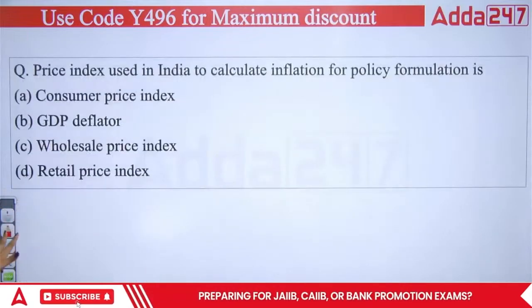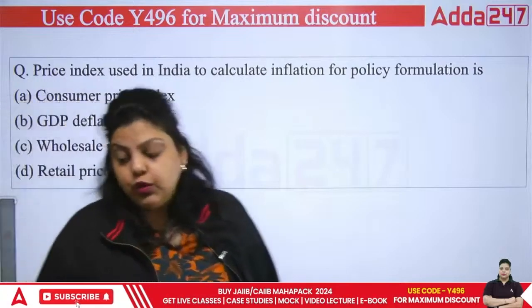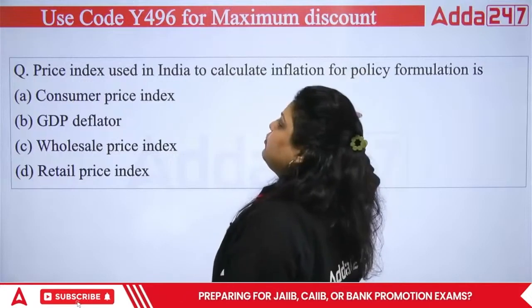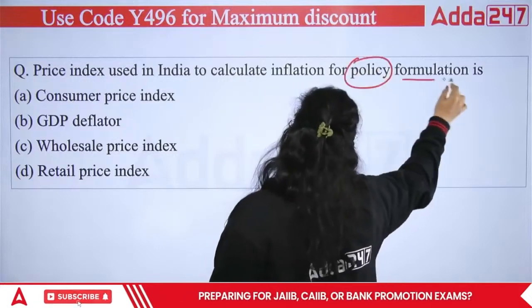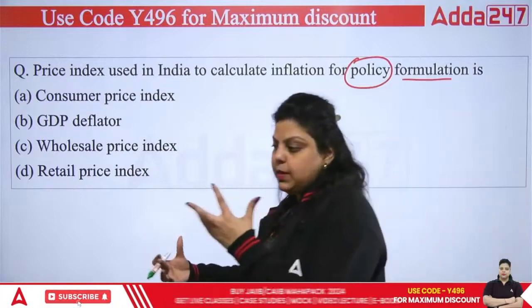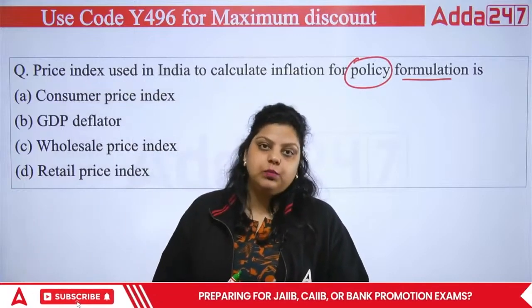Next we have, price index used in India to calculate inflation for policy formulation is. So to calculate or to form the policy for different purposes, like what should be done, how it should be done, what will be the next step of the government, because we know economic planning is very important.